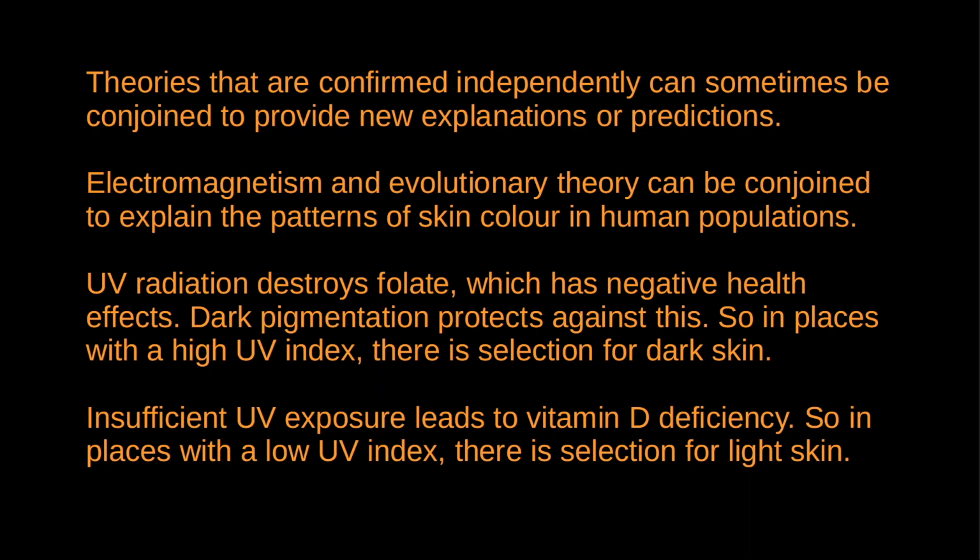When the hominids began to migrate from Africa into the colder, cloudier climates, there's no longer much risk that sun exposure is going to destroy the folate. But there was, however, the problem that there was not enough exposure to ultraviolet rays to generate vitamin D. Again, vitamin D deficiency has negative health outcomes. So in the colder climates, there's selection for lighter skin pigmentation, since with lighter skin you're going to more rapidly produce vitamin D in response to ultraviolet light. Okay, so what we have here is an explanation that appeals to both evolutionary theory and electromagnetic theory to explain the pattern of skin colour that we observe in the human population.